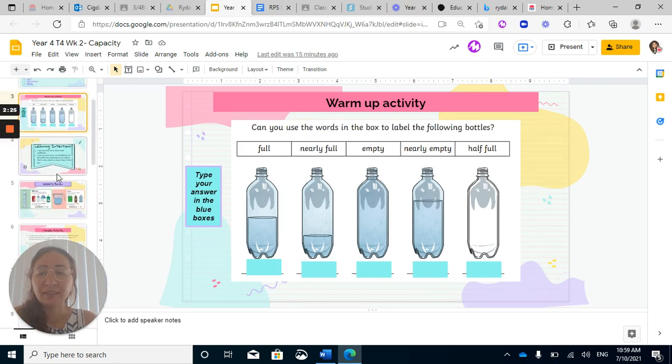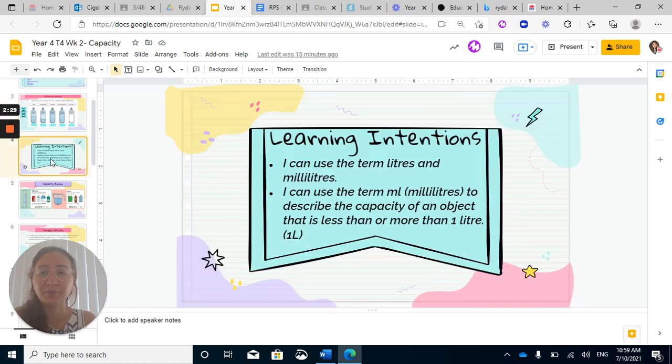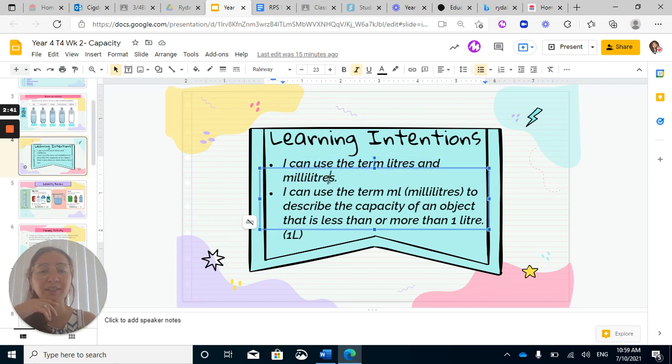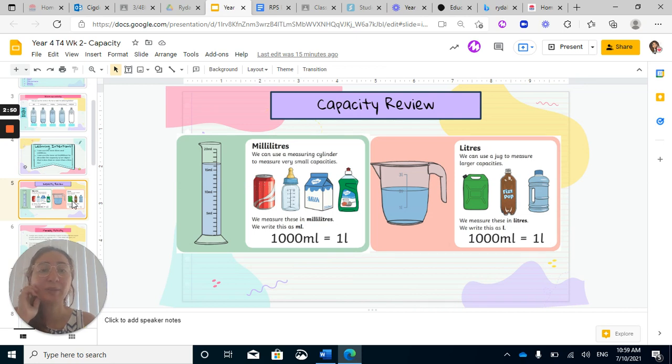Okay, so your warm-up activity, I'm not going to read through that because we don't want the video to be too long. So basically, every learning intention is a new lesson. So this is Monday's lesson. Your learning intention is to use the terms liters and milliliters to describe the capacity. You're also going to represent these milliliters and liters.